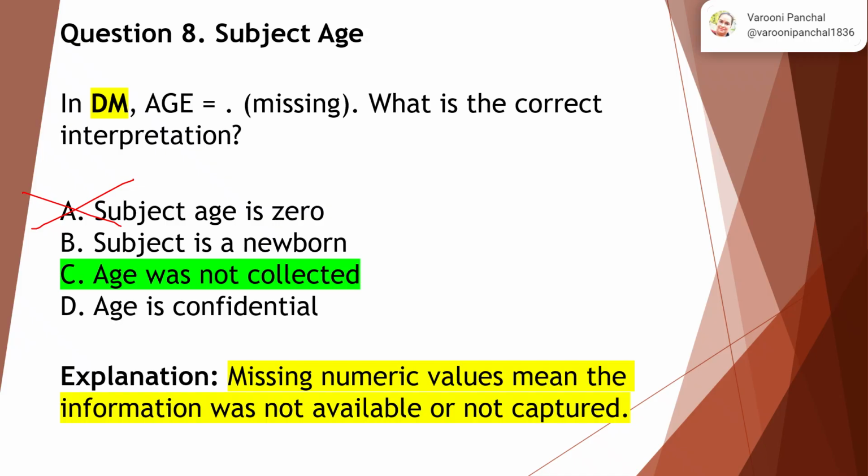Now option B says subject is a newborn. Now if a subject is newborn, that does not mean the age will be 0. Even if it's a newborn, it will have 10 days, 15 days, 25 days, or 1 month. Some value it will have, either in days, months, or years as the specific age variable. So this is not the right answer.